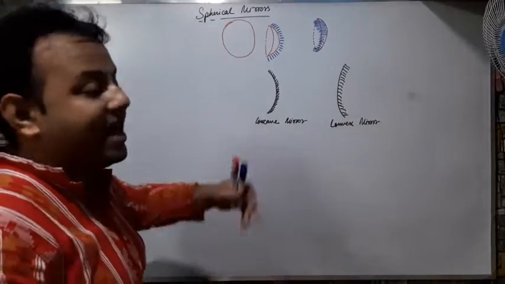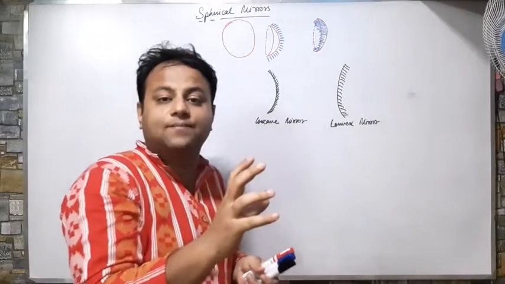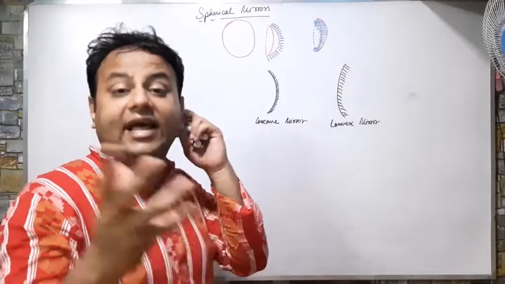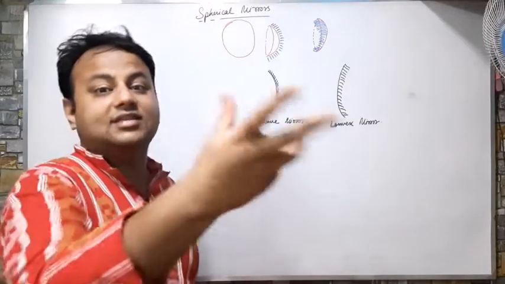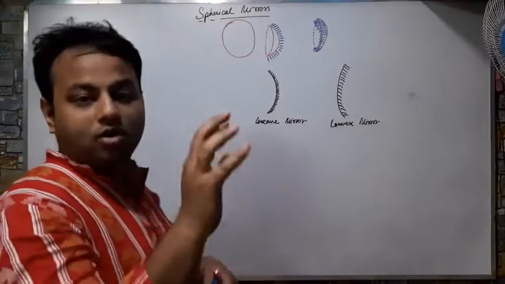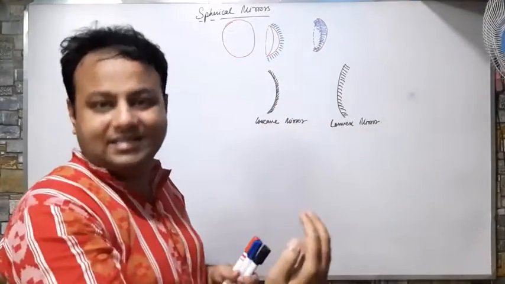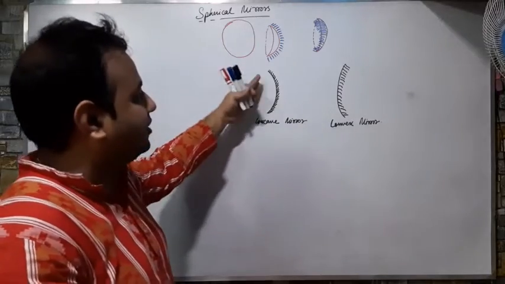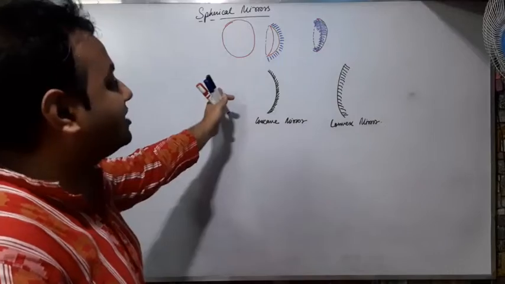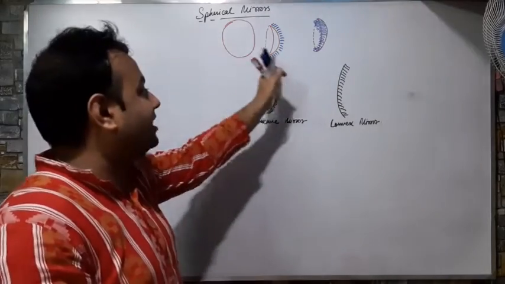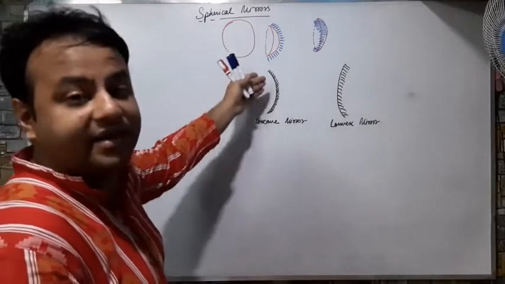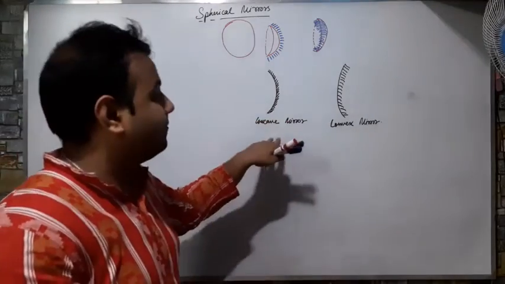Why concave? Cave means what? Cave means gufa, where tigers and lions live. We have studied a den, in nursery KG, that tigers live in a cave, in a den. So this is a hole type, a gadha type of thing, because the silver surface is on the outer side and the reflection takes place from inside. That side is cave or concave.